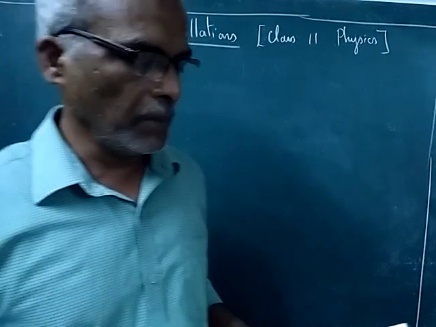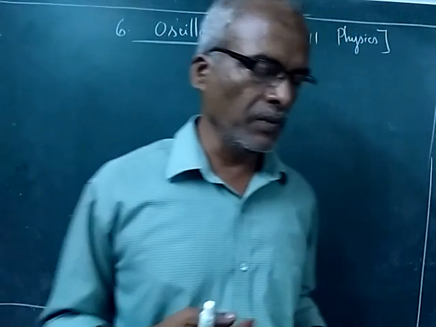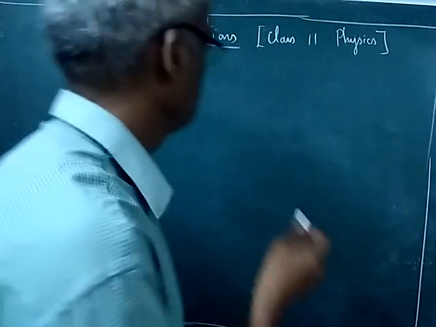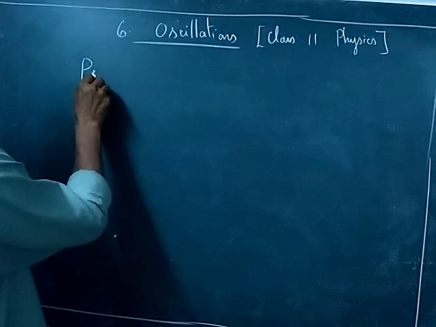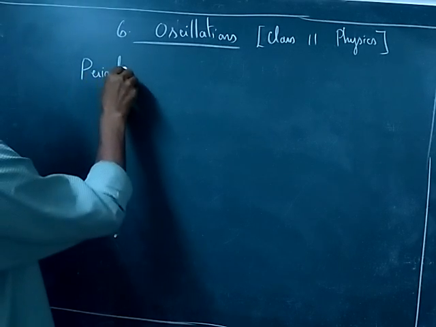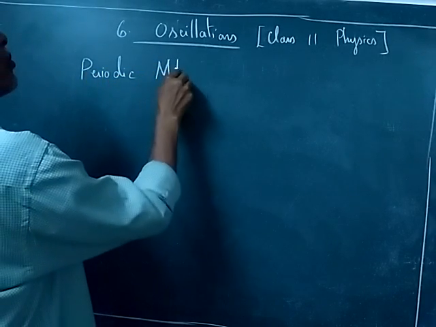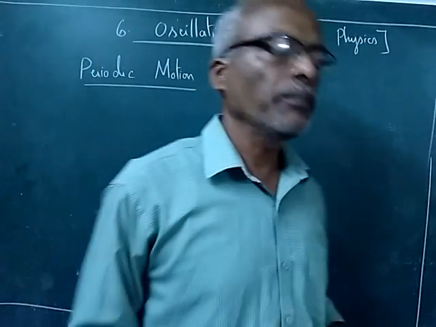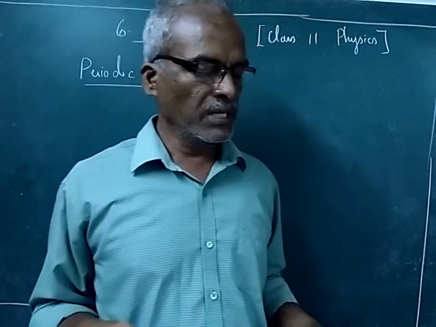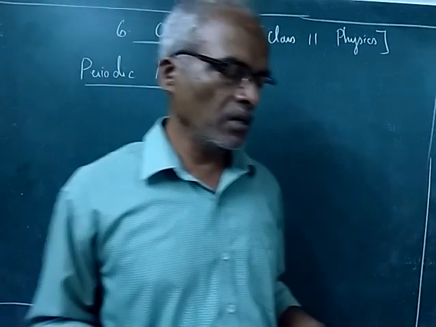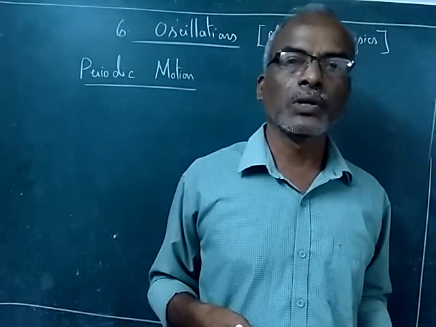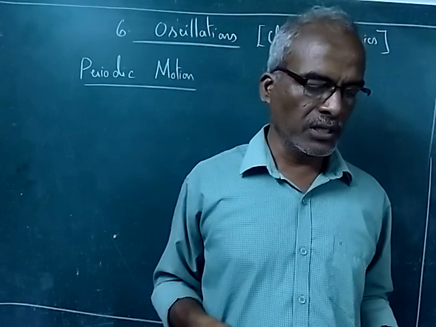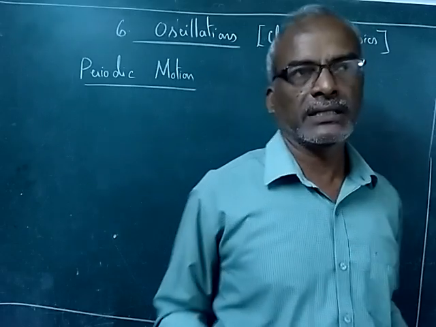Any motion that repeats itself after regular intervals of time is known as periodic motion. So what is periodic motion? Any motion that repeats itself after regular intervals of time is known as periodic motion. The examples of periodic motion are the motion of planets.